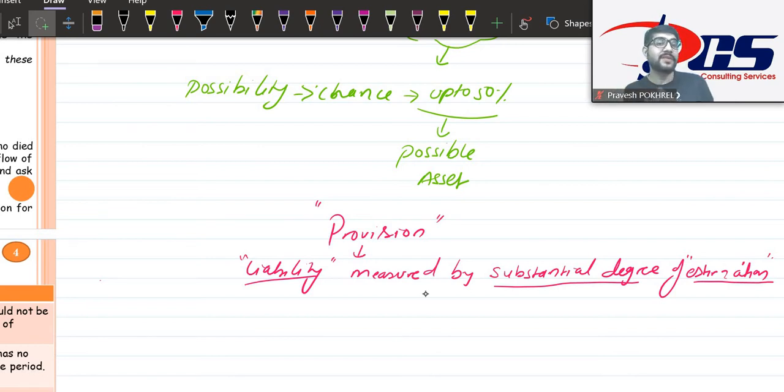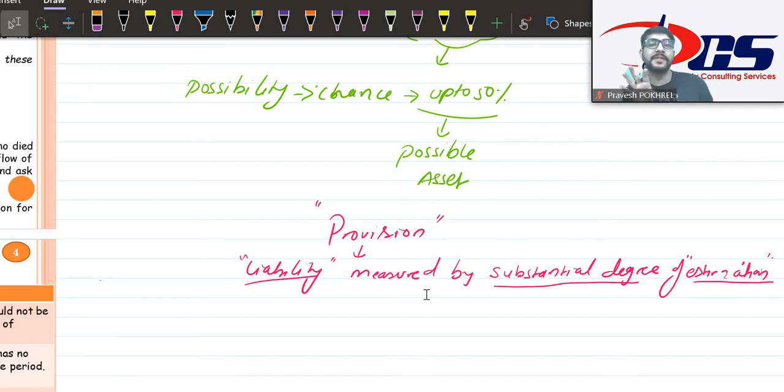Now, what is substantial degree? Substantial itself means to some extent, to a bigger extent, a certain degree. So substantial means more than the degree of ignorance. You cannot ignore it, then it becomes substantial. Technically it will be 90 to 95% accuracy.